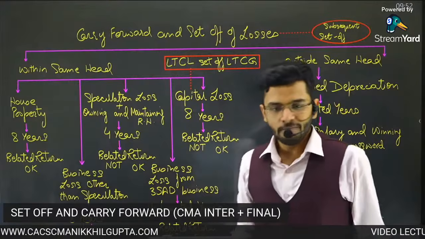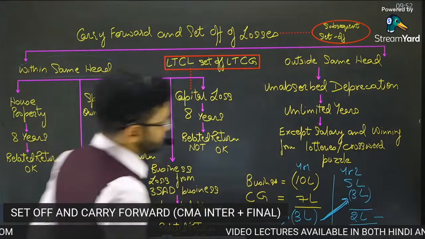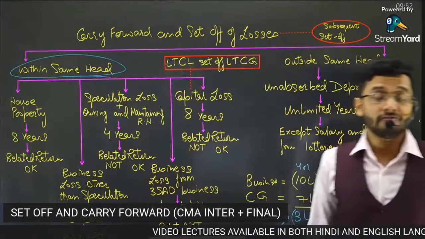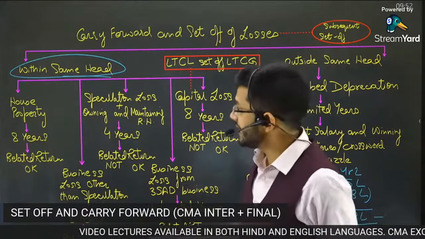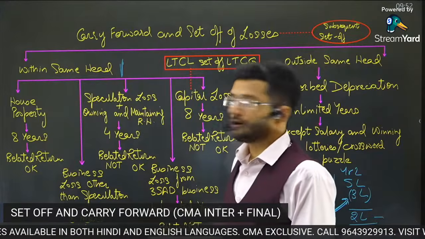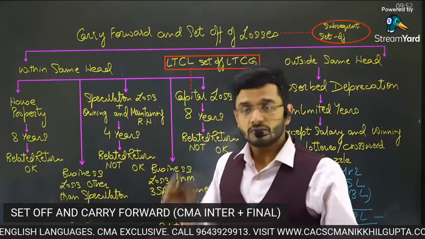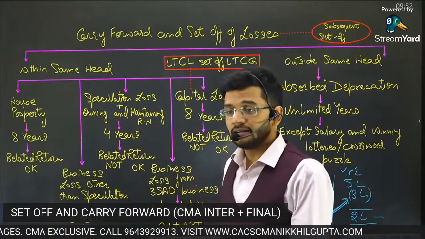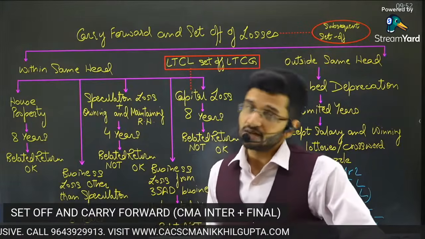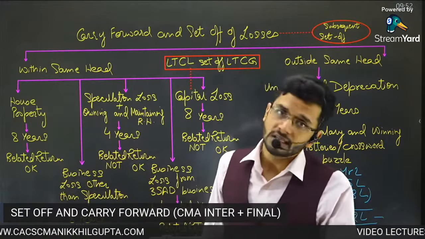So now let's start carry forward and set off of losses. First of all, we are going to study whether carry forward and set off of losses is permissible within the same head. Yes, guys, within the same head, carry forward and set off of losses is permissible. We can carry forward house property loss of the current year to the next year, and next year's house property income will be set off against it.